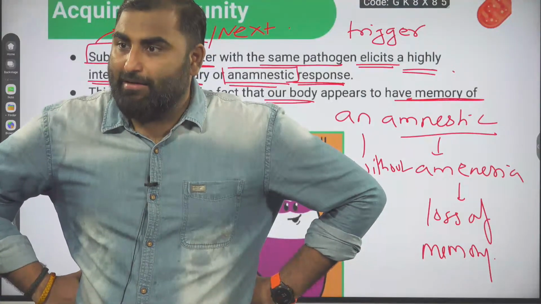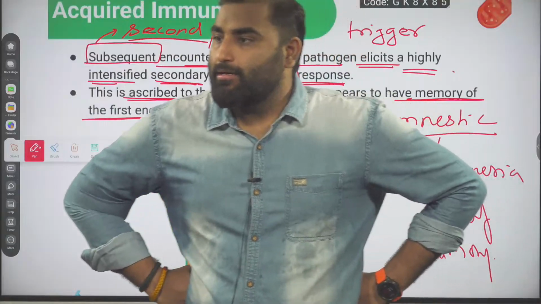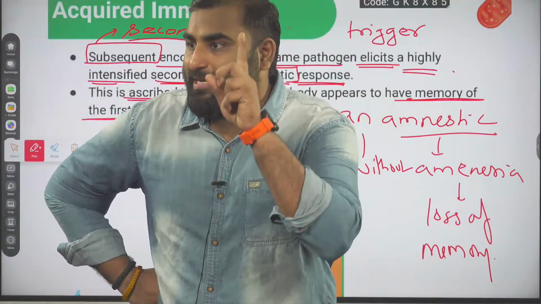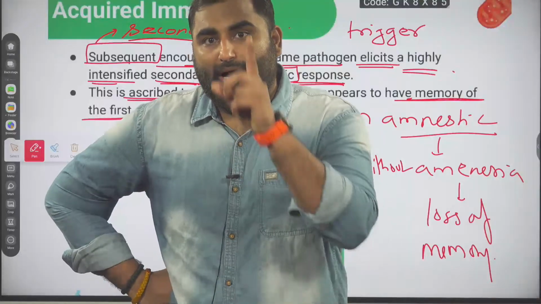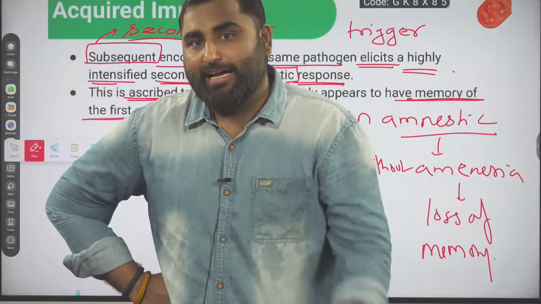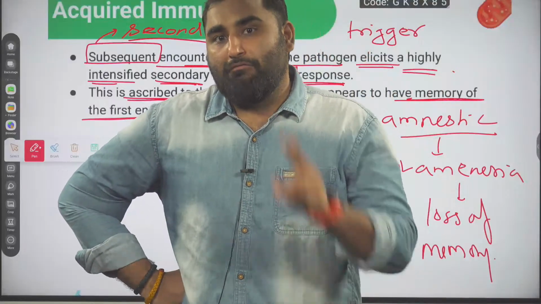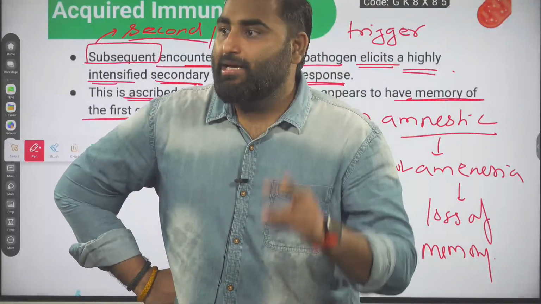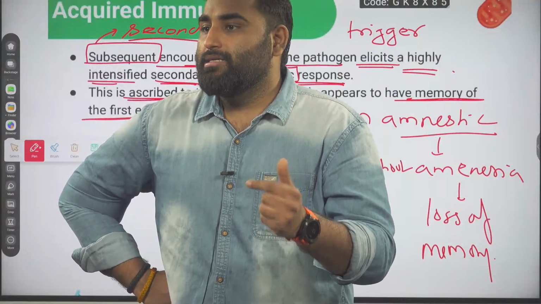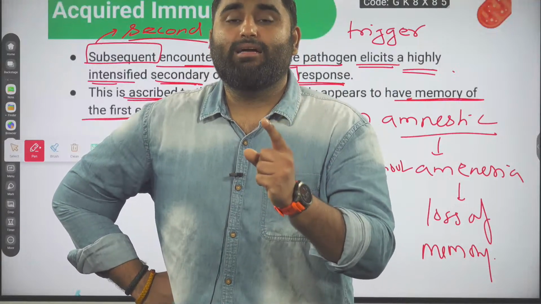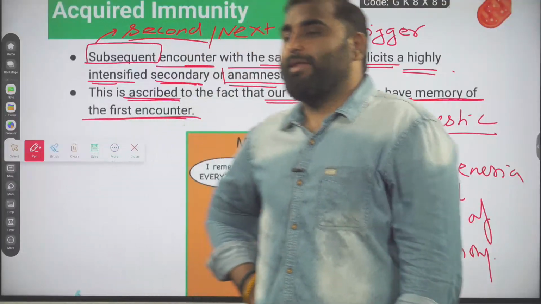Two properties we have understood here. One property is the specificity of acquired immunity. Acquired immunity will give a specific response. It will remember different pathogens. The first response is low intensity. The second response is high intensity. Am I clear, guys?